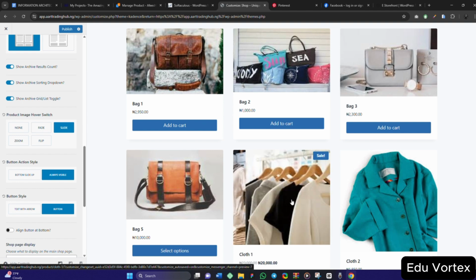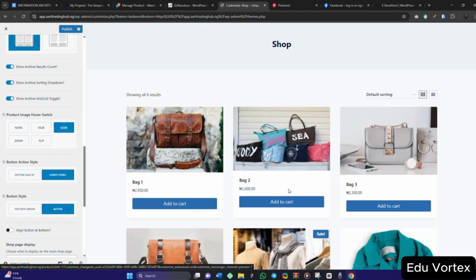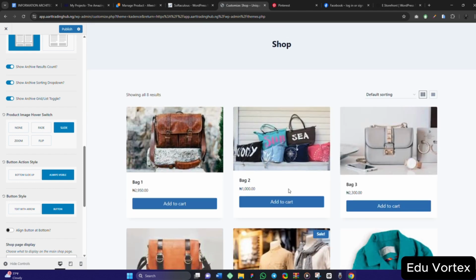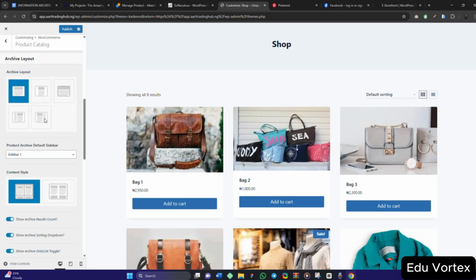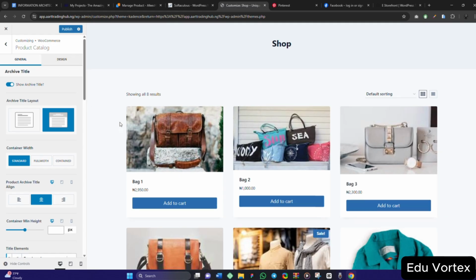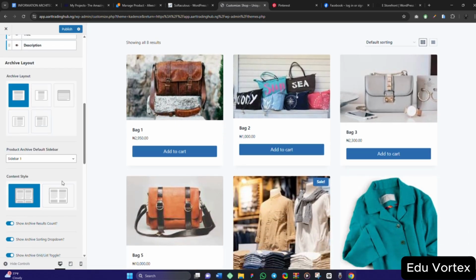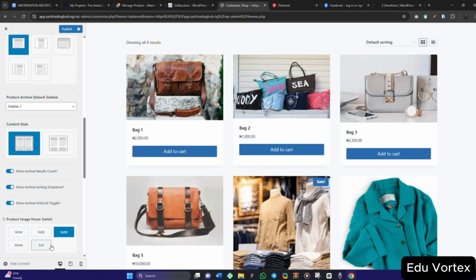You see what happened. The slide effect is different from the 3 themes that I installed before. It is very much different. So what you need to do is to go through these options one by one and explore them. That's how you learn. Explore it, play around with it one by one.